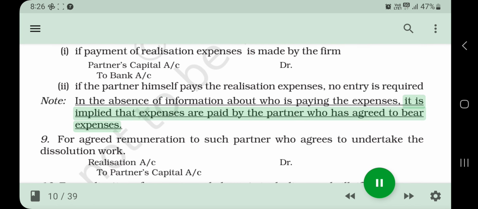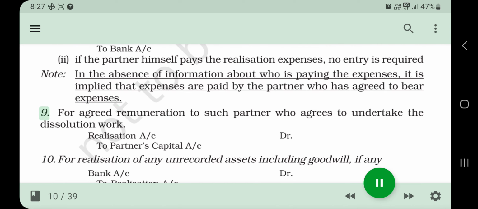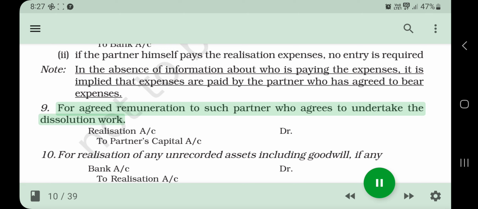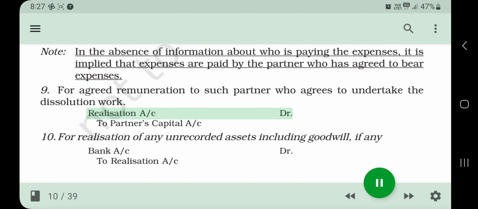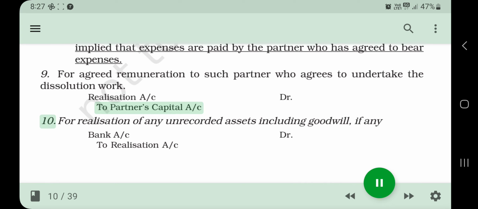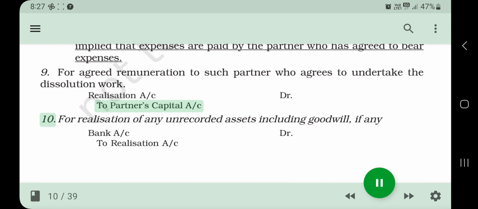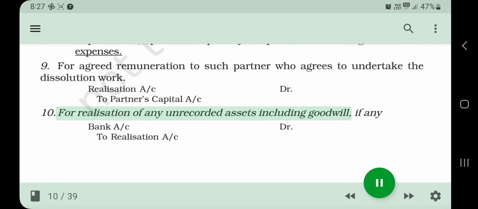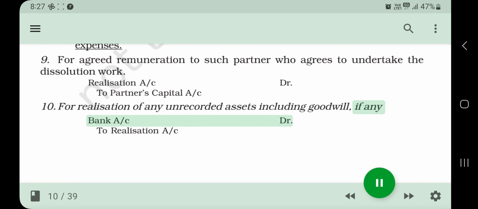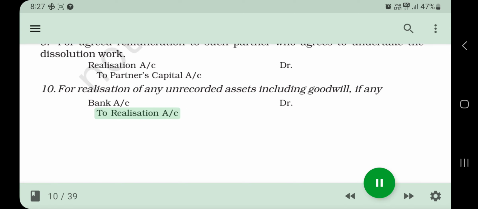Note: in the absence of information about who is paying the expenses, it is implied that expenses are paid by the partner who has agreed to bear expenses. 9. For agreed remuneration to such partner who agrees to undertake the dissolution work: Realization A/c Dr. To Partner's Capital A/c. 10. For realization of any unrecorded assets including goodwill, if any: Bank A/c Dr. To Realization A/c.